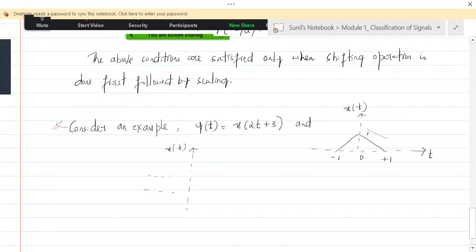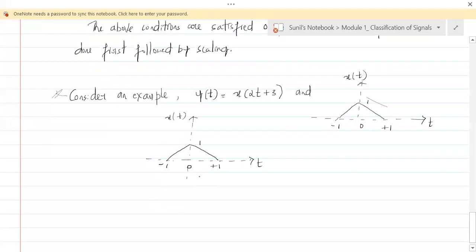Then let's take that here. Let me write it properly. Now this is your x of t, and this is 1 at t equal to 0.